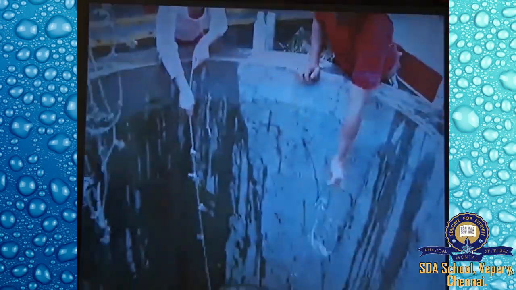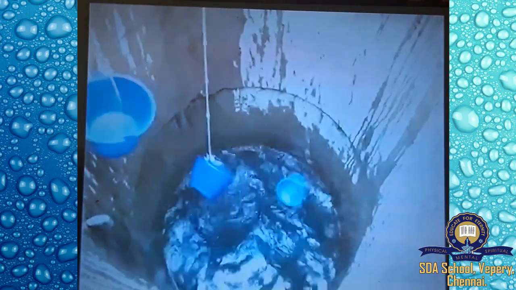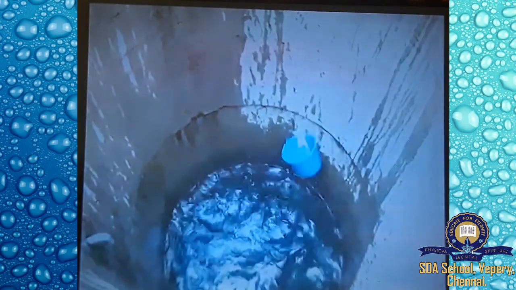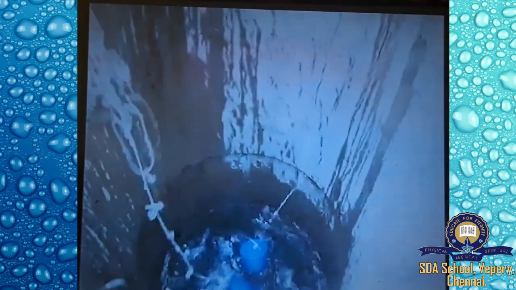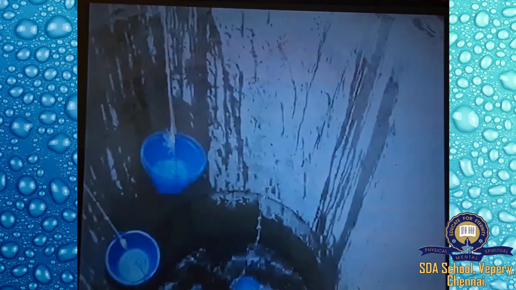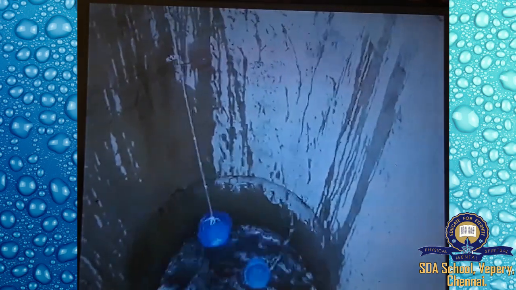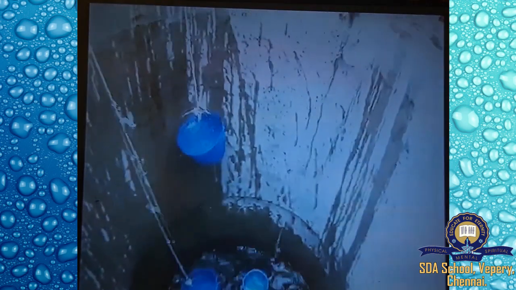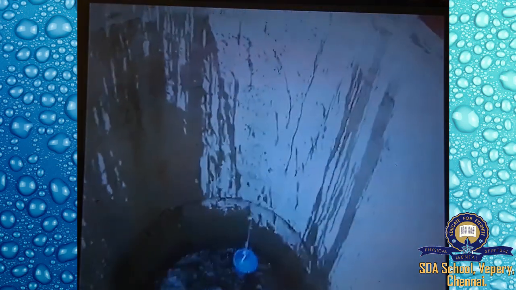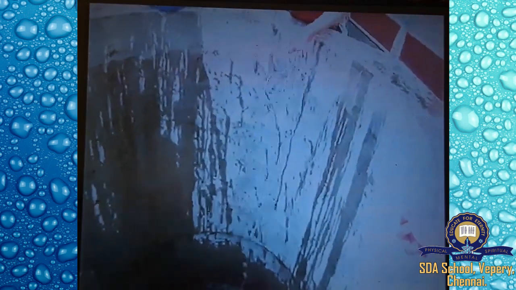Now see what the people are doing and where they are getting the water. They are fetching the water from the bucket. The water is from deep underground. The underground water source is called a well. In those days, every house used to have a well. Nowadays we cannot see wells. Everywhere we put a bore pump, and the water comes straight to the tap. Well water. Water from ponds.